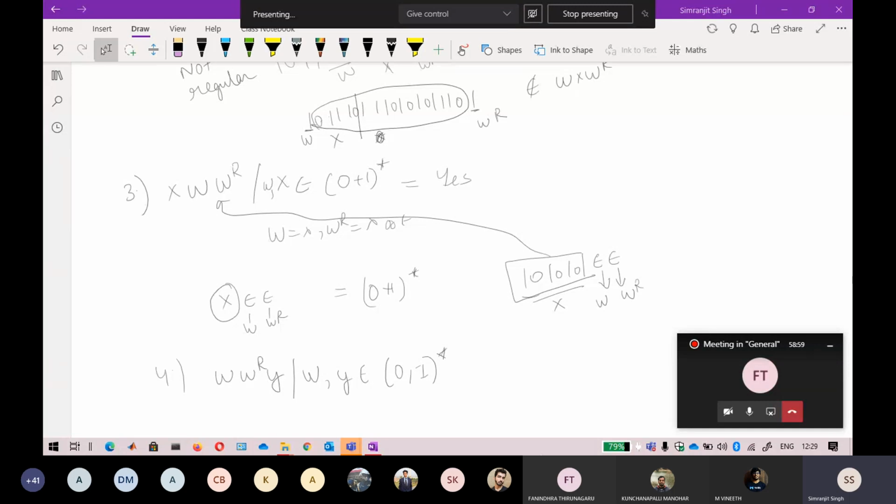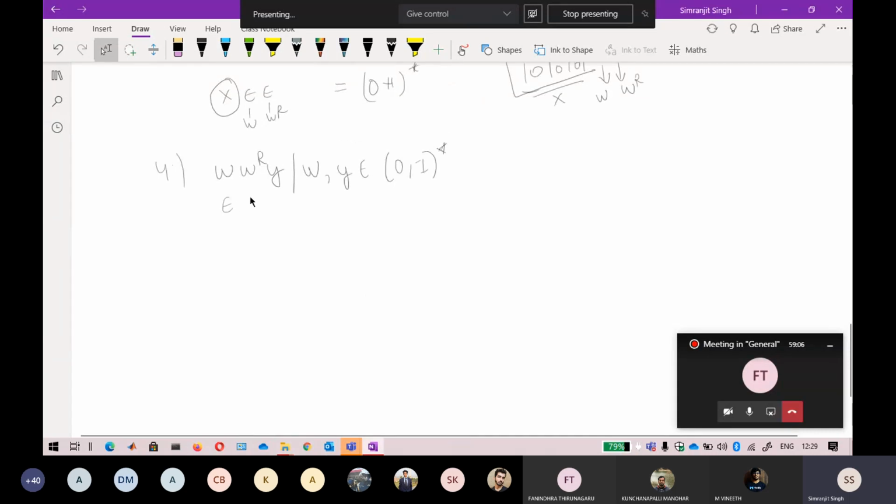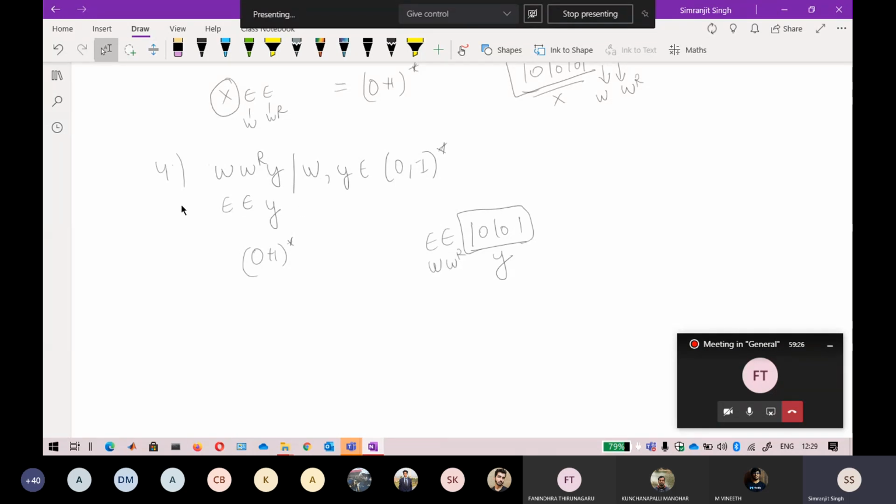Okay, so I think your time is up. So let me tell you the explanation of the last one. Again, you can put epsilon here and epsilon here followed by a Y. So this Y is represented by 0 plus 1 star. So you can directly write it. Now any string like 10101, you will say that this part belongs to Y and the starting part, that is epsilon, belongs to W, and this is your W. Okay, so those are the 4 types that are most asked in any competitive exam.